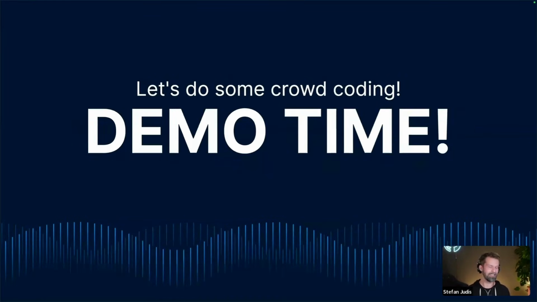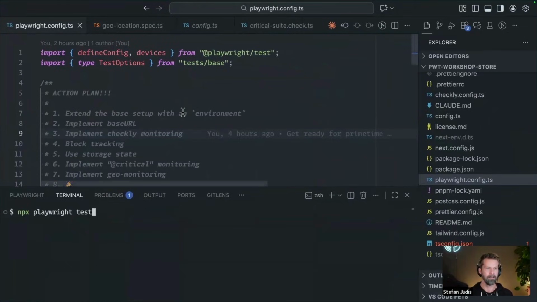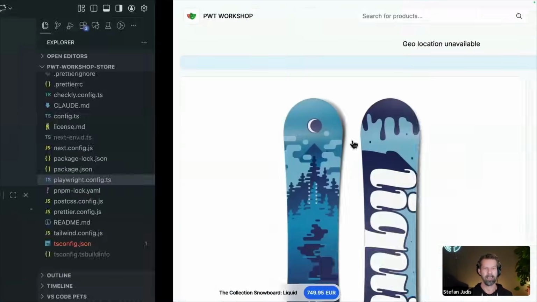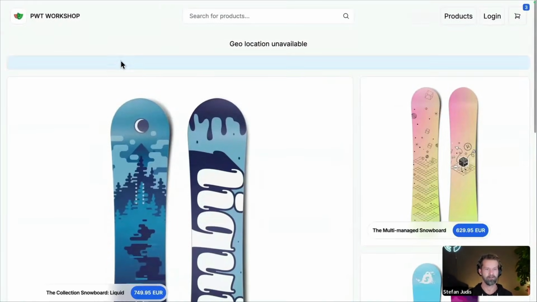All right, demo time. And now we're doing a whole lot of live coding. So if you see any typos, any issues, please let me know and we'll figure it out together. We are here in VS Code. So let me just close everything. Here we go. So this is a project that I use for demos and for webinars like this one. This is a project that is currently running on localhost 3000.